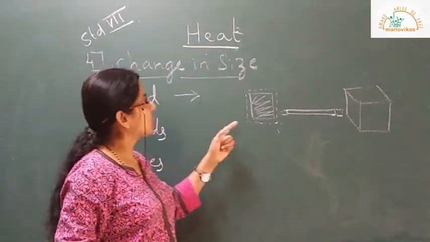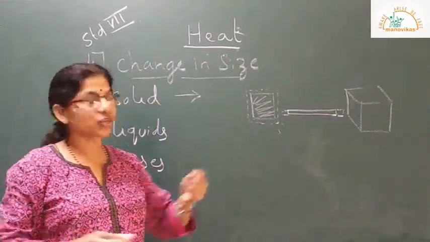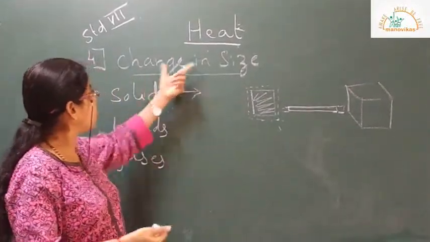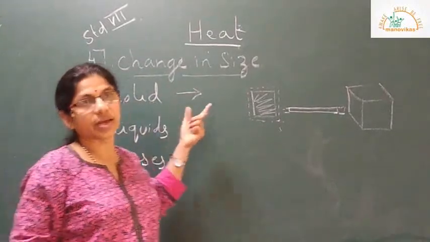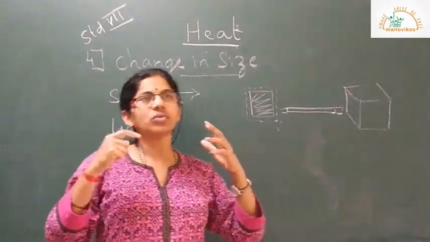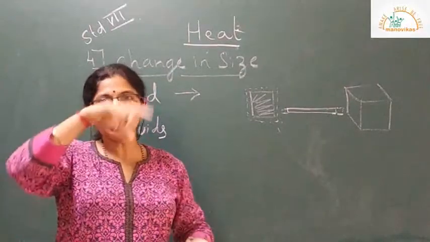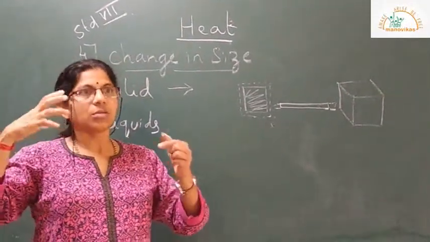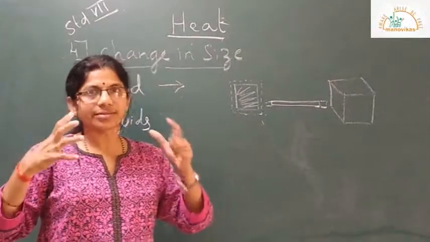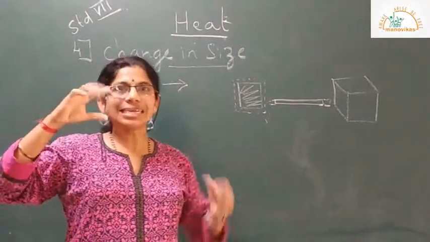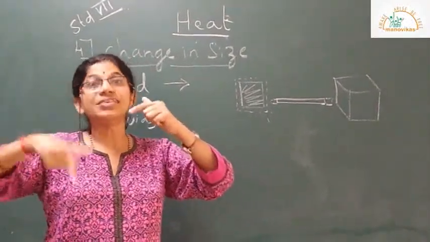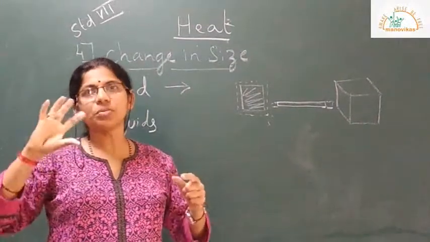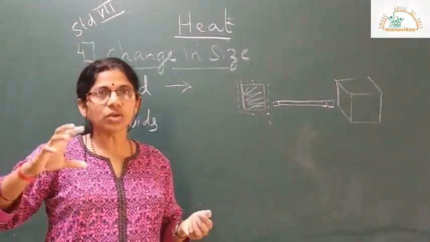Correct? Now there are many applications related to change in size of solids. For example, you have to fit a metal ring on a wooden wheel. Olden bullock carts would have wheels made out of wood.